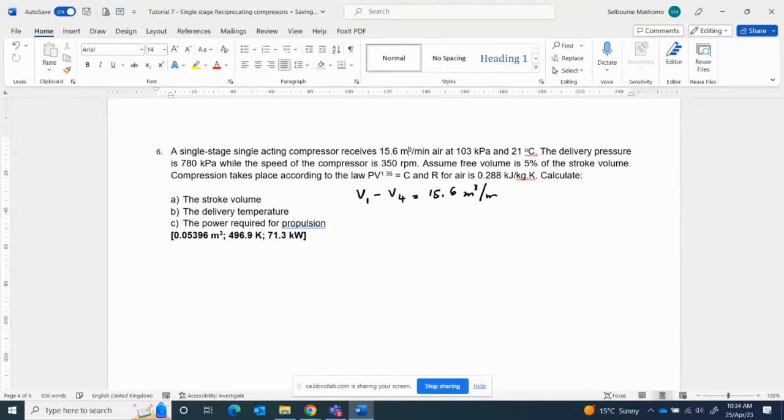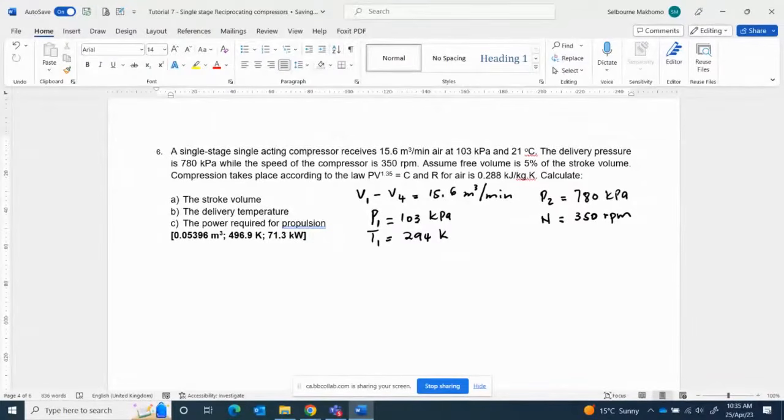That's where the compressor is receiving the air. And then the pressure, this is the P1. P1 is equal to 103 kPa, and T1 is 294 Kelvin. And then we have the delivery pressure, P2. P2 is equal to 780 kPa, while the speed of the compressor is 350 RPM.